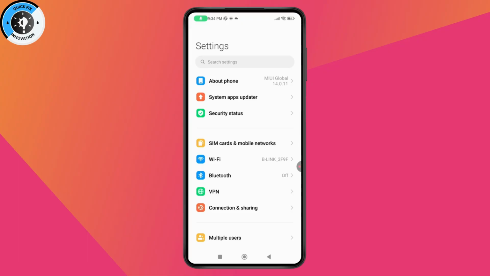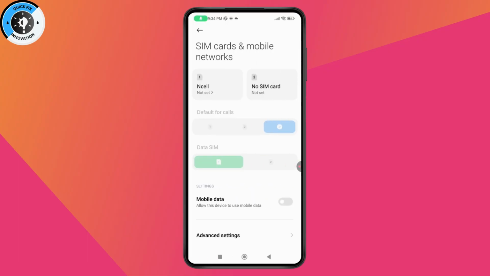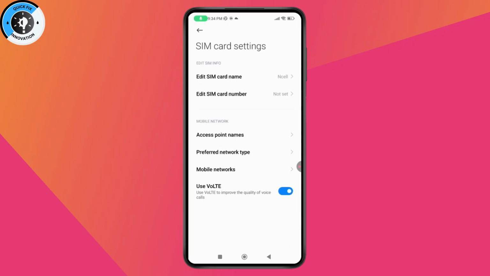After opening your settings, you need to go with your SIM card and mobile network, and here you will have your SIM 1 and SIM 2, right? So you just need to simply select the SIM and it will take it to the SIM card settings. Here you may not have the ringtone option.